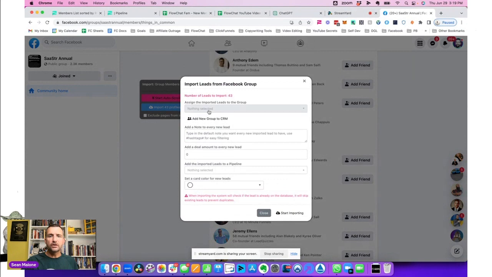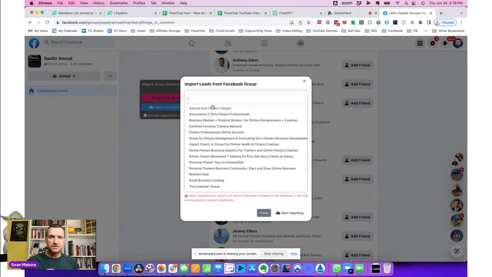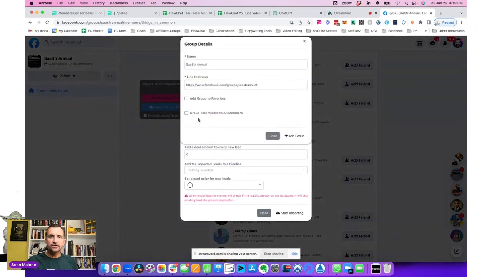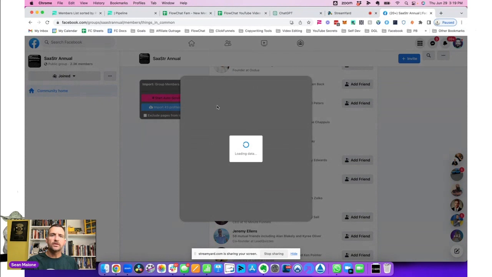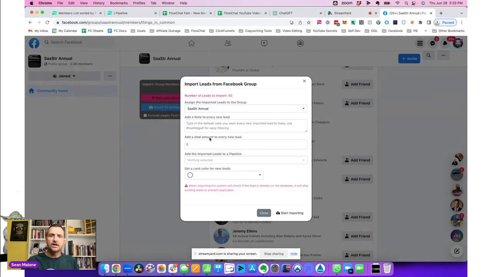So you click import, and we're going to import these people right into, first thing you've got to do, just add the new group to the CRM. It's very simple to do. You just click two buttons, boom. It's now been added to the CRM. Here we go. We can add this. We can say this is a SaaStr community by Jason Lemkin. Cool. So now I know who and where they come from.